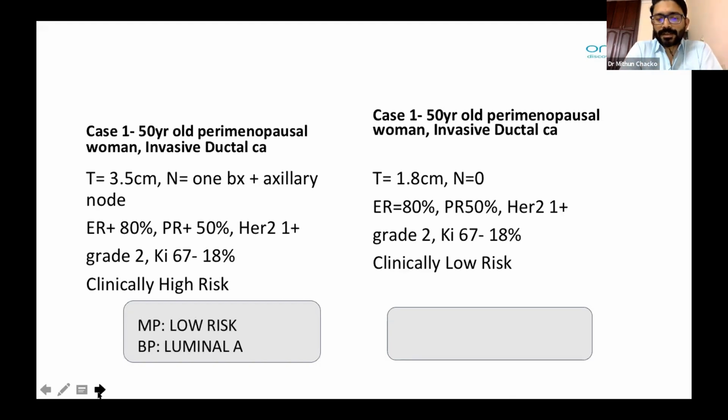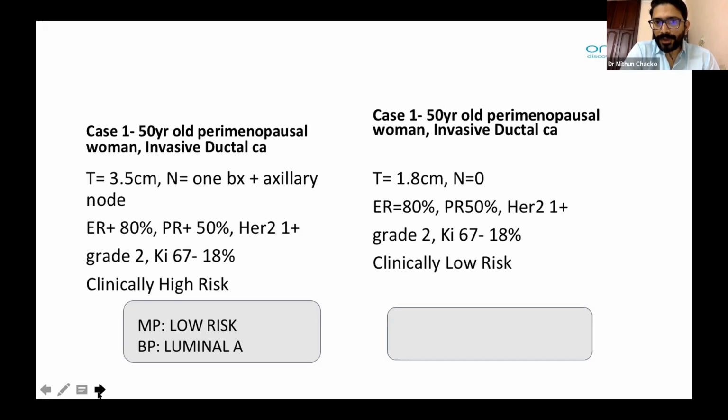So this is the first report, of case 1. The MammaPrint came out to be low risk, but the Blueprint luminal A. So it's a low risk MammaPrint, and by genomic profiling, it came out to be the molecular subgroup of luminal A. So though it's clinically high risk, with MammaPrint low we can go ahead with surgery and safely avoid chemotherapy, because a large number of patients in the MINDACT trial, it is one of the exact cases in the MINDACT trial, single node positive T2 lesion.